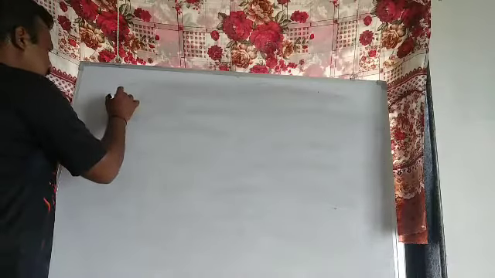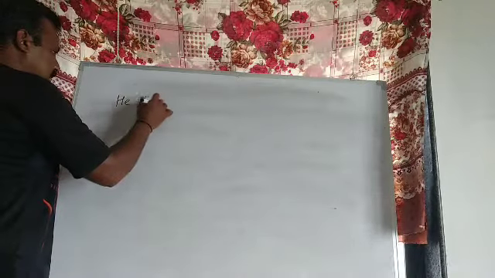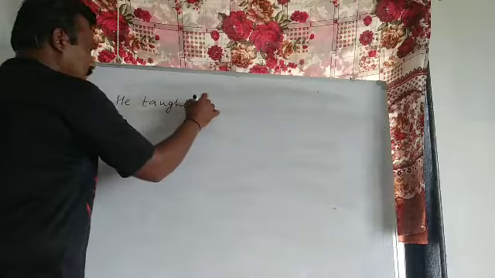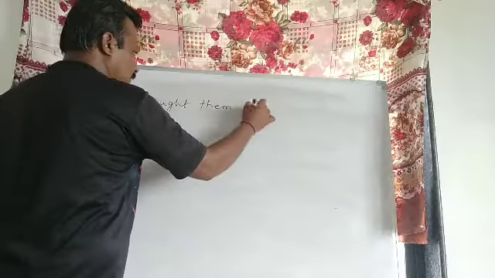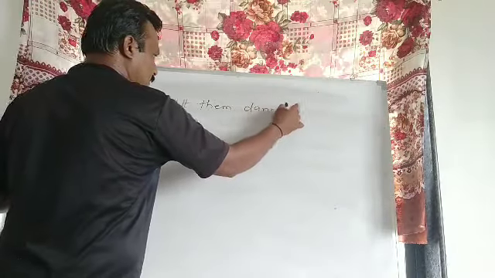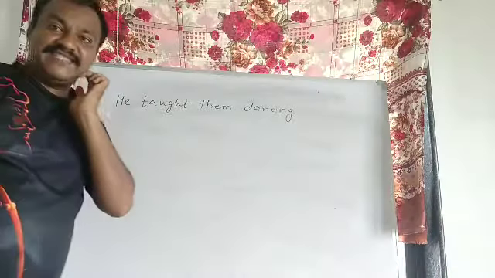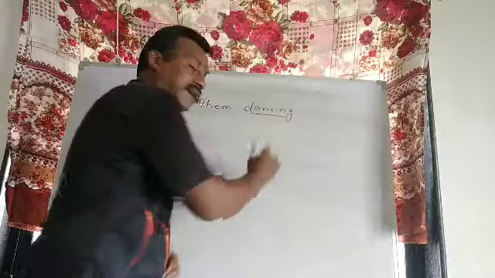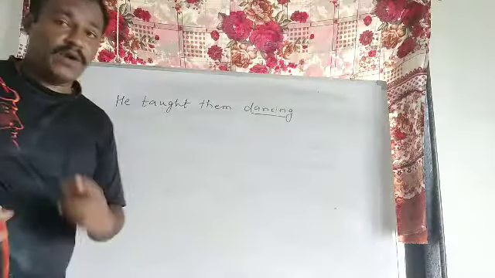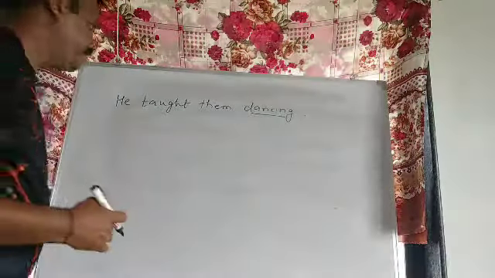For example, he taught them dancing. He taught them dancing. Another example I will give you.